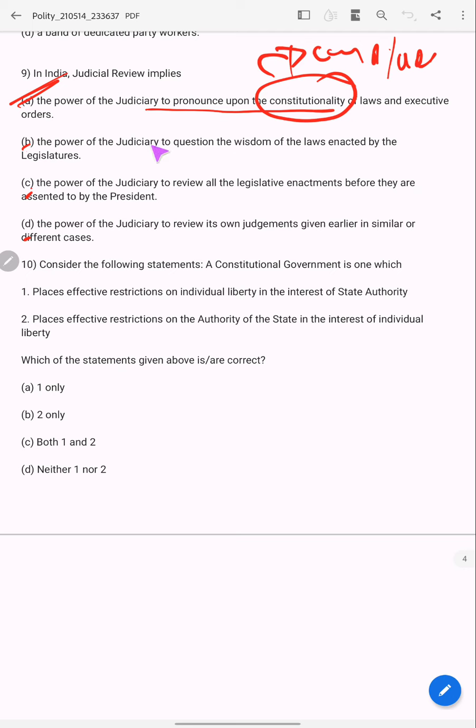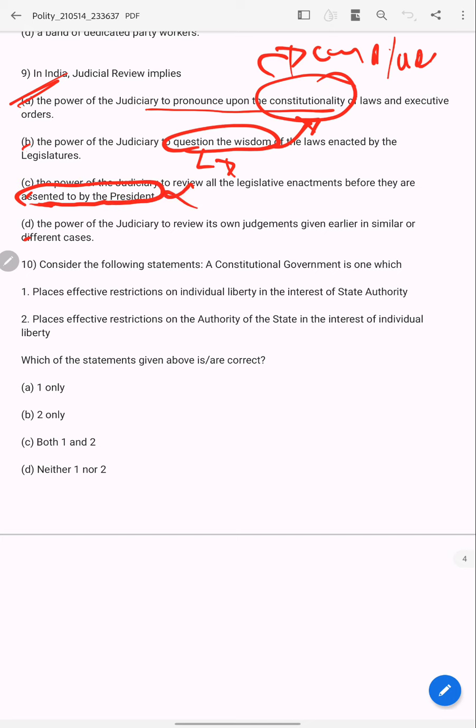The power of the judiciary to question the wisdom of laws enacted by the legislature. It doesn't question. It will check whether it follows the constitutional principles or not. The power of the judiciary to review all legislative enactments before they are assented to by the president.